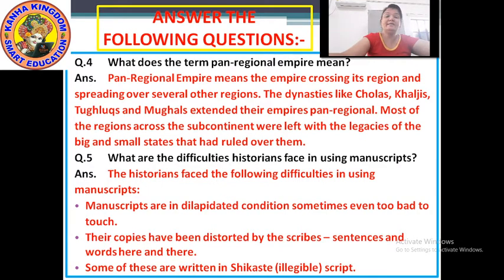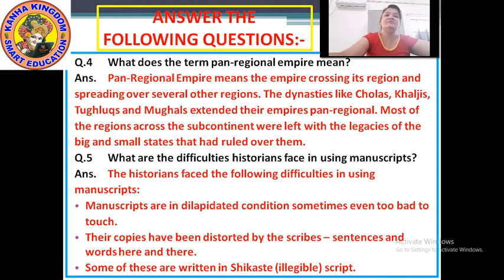Question number 4 is, what does the term pan-regional empire mean? You have to explain here. Okay, answer. Pan-regional empire means the empire crossing its region and spreading over several other regions. Now, what is pan-regional empire? Pan-regional empire means the empire which crosses its region and spreads into other regions.